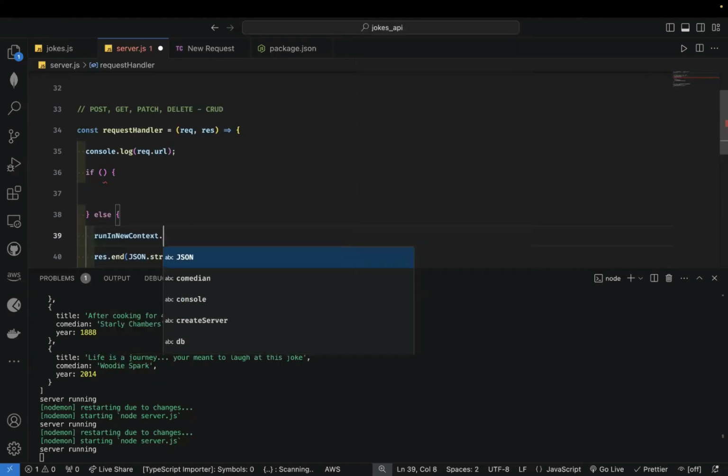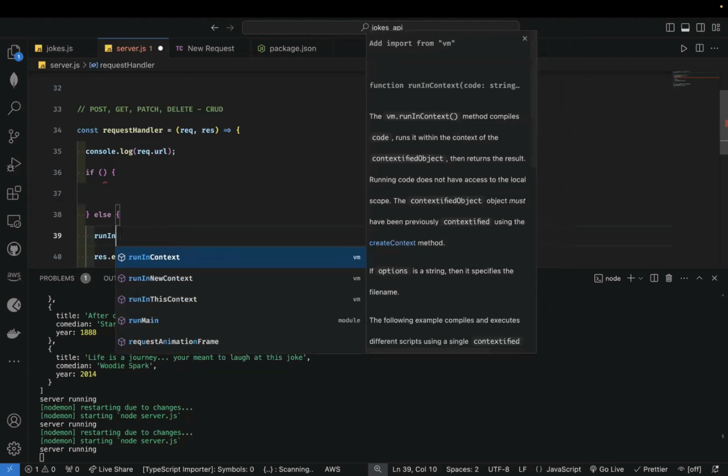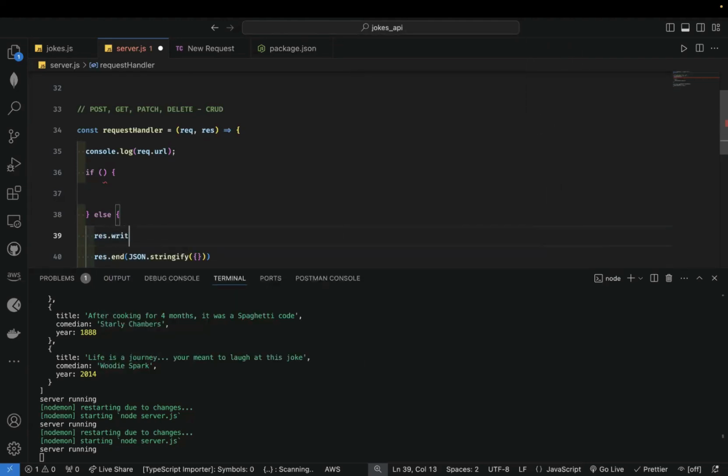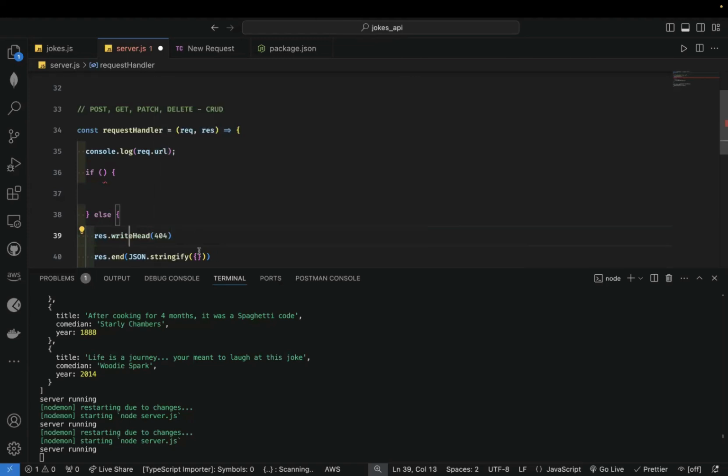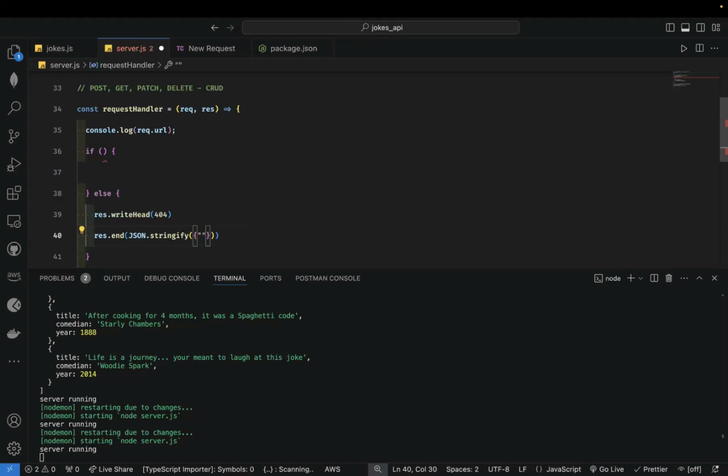So let's first write res.writeHead, forward. So here we say message not found. Right?